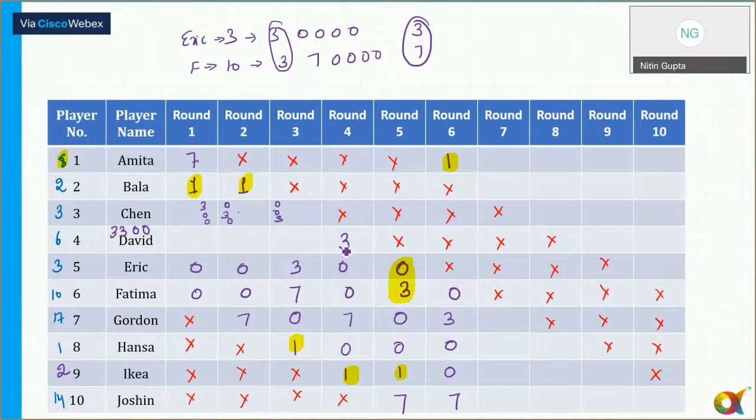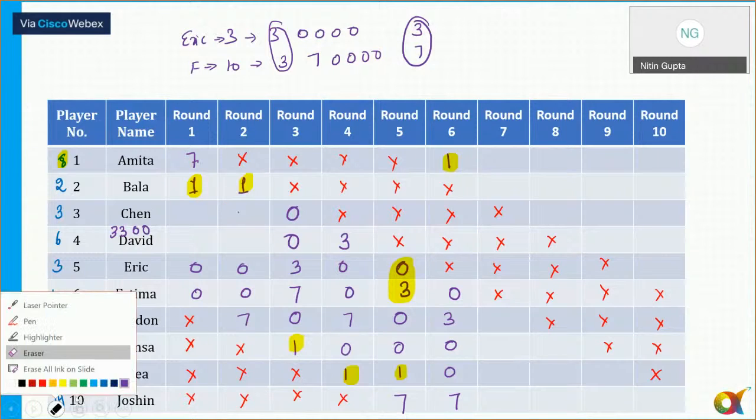Now we also know for Chen and David there are 3 possibilities here. If you look at round 3, we are left with Chen and David, so there will be 2 different combinations.